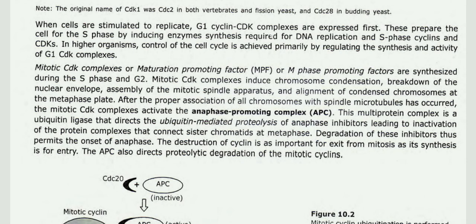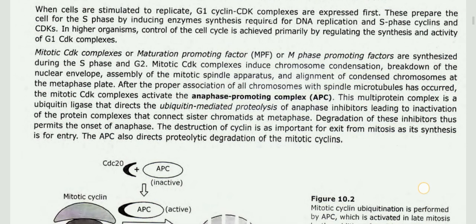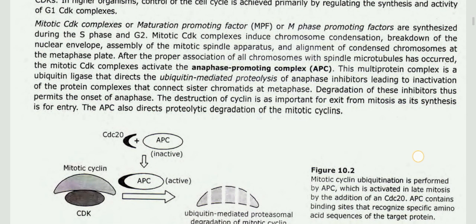After the proper association of all chromosomes with the spindle microtubules has occurred, the mitotic CDK complex activates the anaphase promoting complex, or APC.